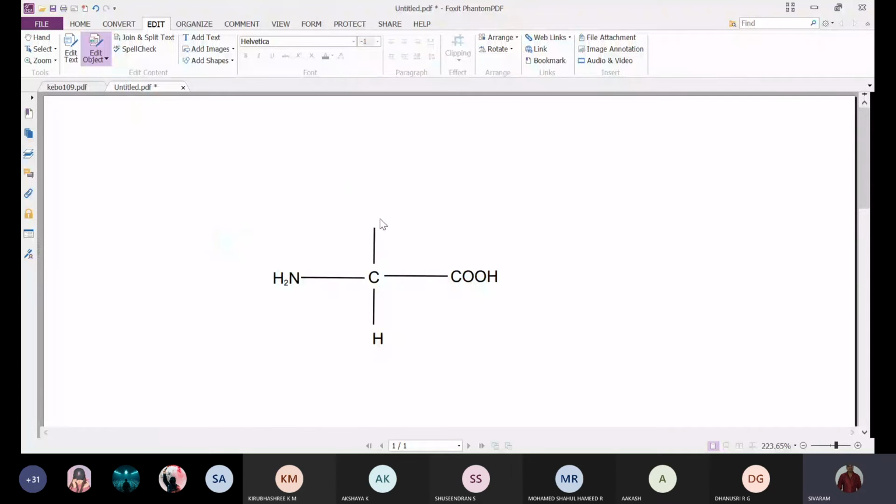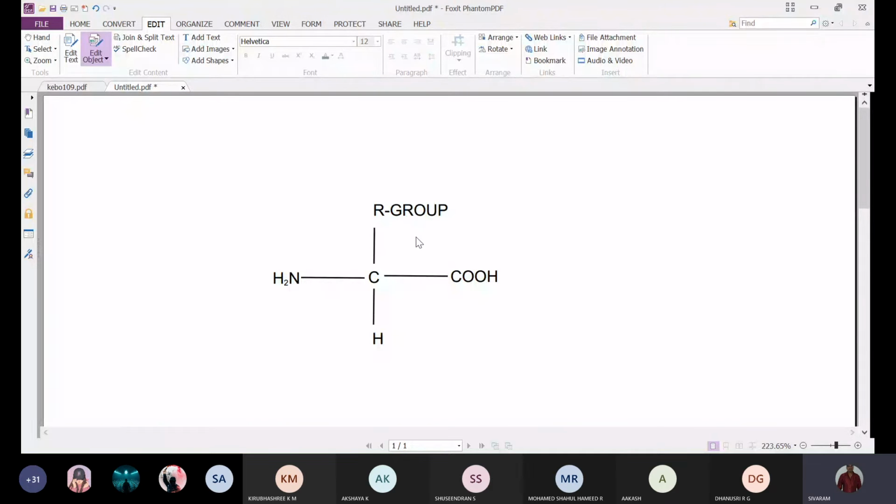And the remaining one is a variable, that is the R group we say. This group will be different for different amino acids.